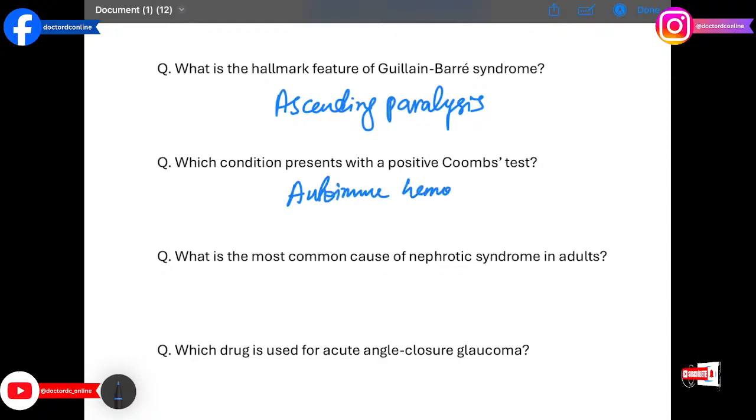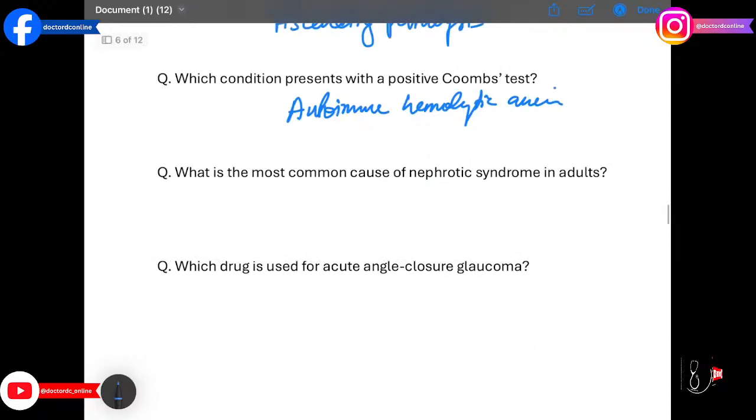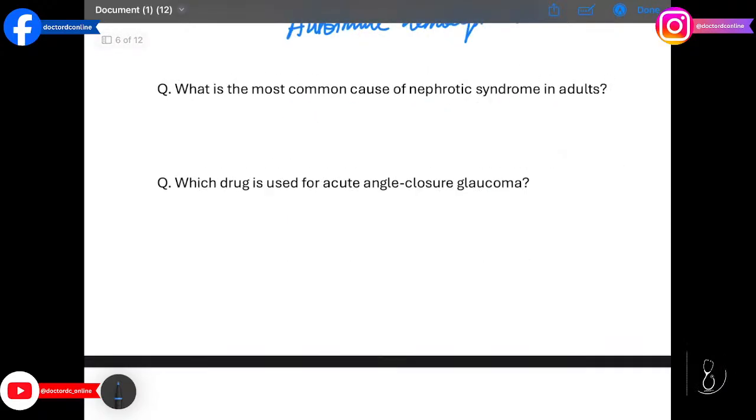What is the most common cause of nephrotic syndrome in adults? The answer is membranous nephropathy. This glomerular disease causes heavy proteinuria and edema.